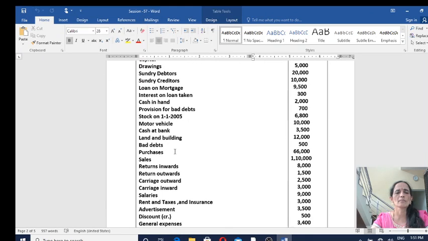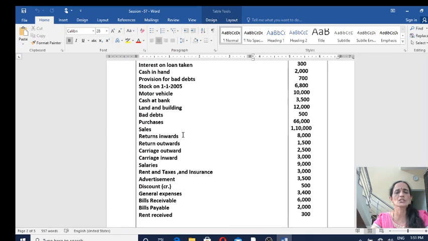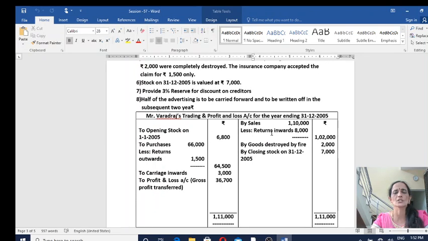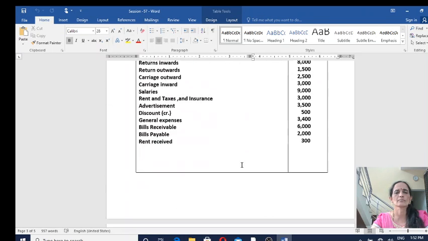Then next you have returns inwards. Returns inwards means sales returns or returns from customers. Amount is 8,000. Deduct it from sales on the credit side of trading account. Less returns inwards 8,000. So to the outer column 1,02,000.